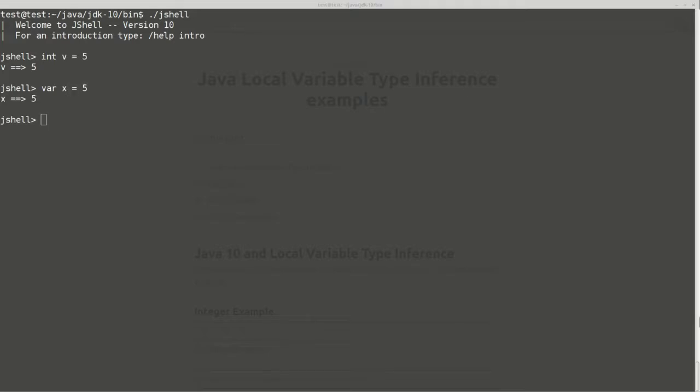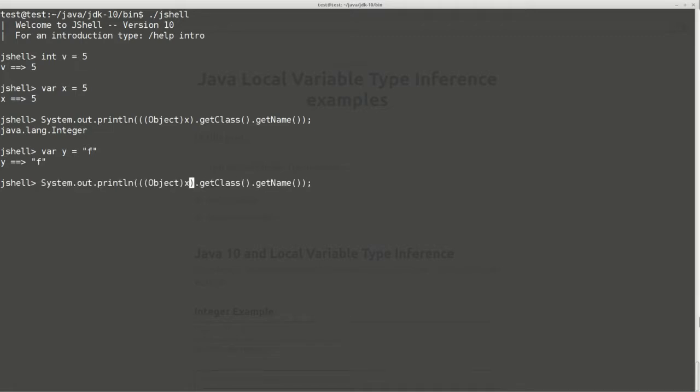And if you want to check what is the type of this variable, you can see it by this code, which is getting the wrapper class for the variable, which is Integer. And let's add a new variable with a string value, for example f, and let's get the type of this variable, which is String. So as you can see, now you have freedom when you're declaring and initializing new local variables in Java.